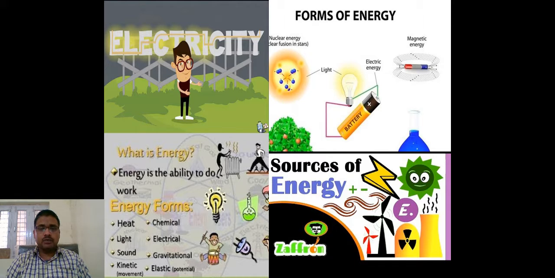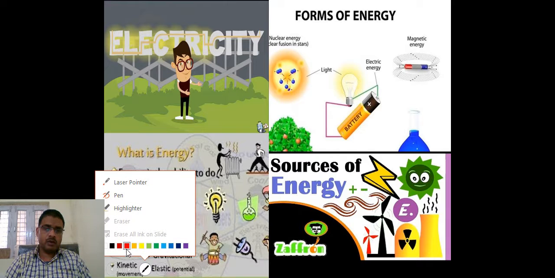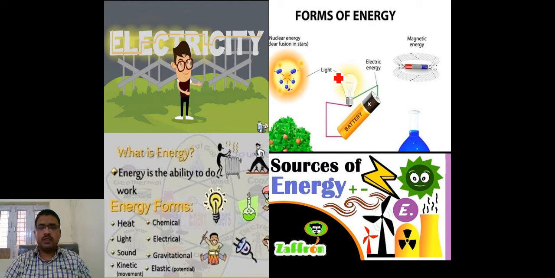that electricity is used to take energy from the sources. And when we talk about the forms of energy, you can see here there is light energy, electrical energy, magnetic energy, and nuclear energy. These are some forms of energy.